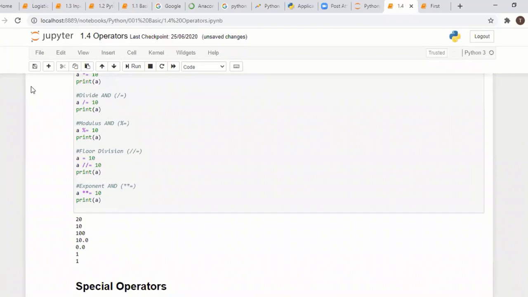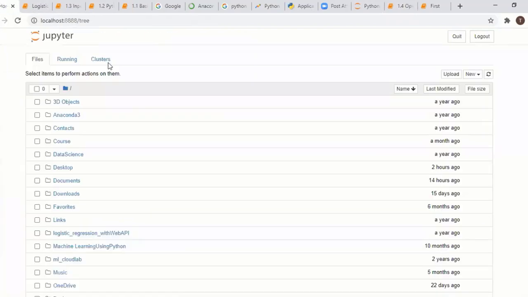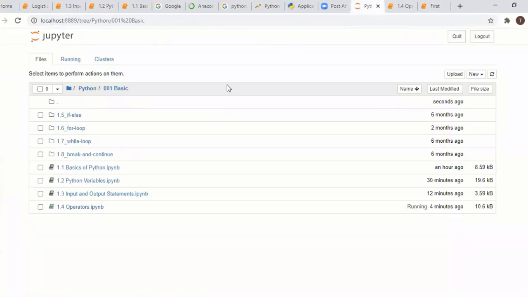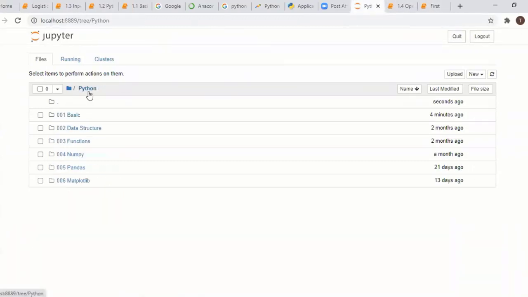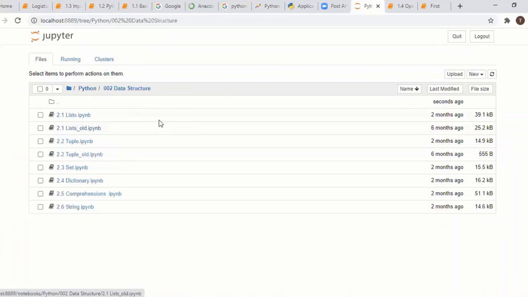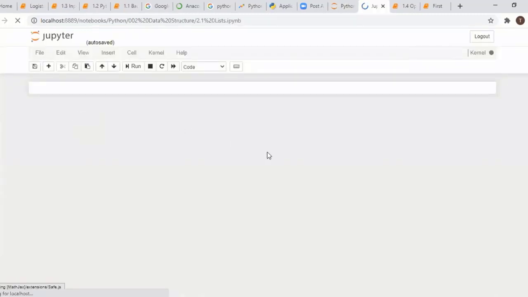So you are clear on these operators. Tomorrow we have list, tuple, set, dictionary, comprehension, and so many operations inside the list, like how to handle the list.